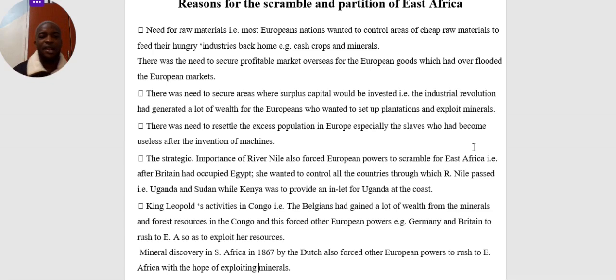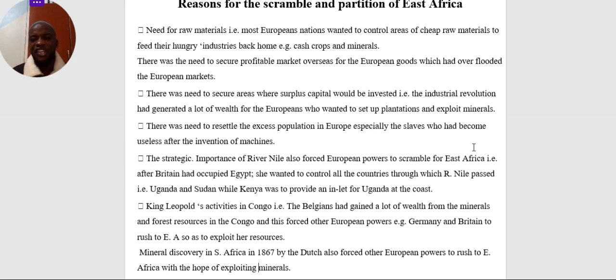Another one, King Leopold II's activity in Congo. Leopold II represented Belgium, and when this man went to Congo, he secured the Congo for Belgium. This man was able to explore Congo, and he found out that Congo was gifted with minerals. Congo is one of the African countries here that is gifted with gold.